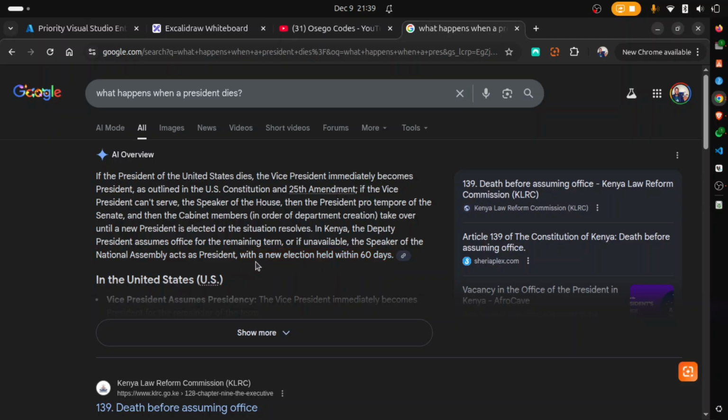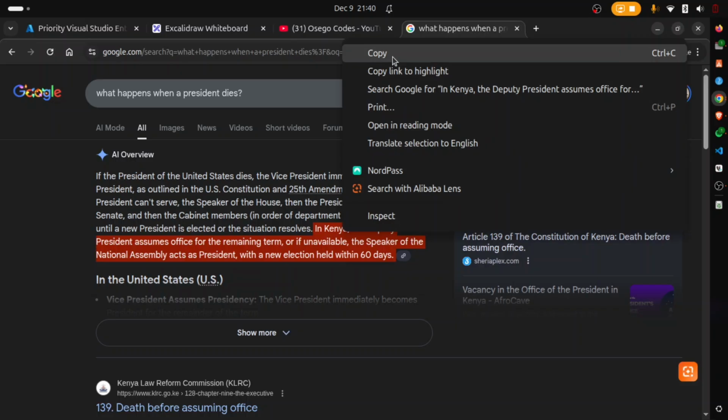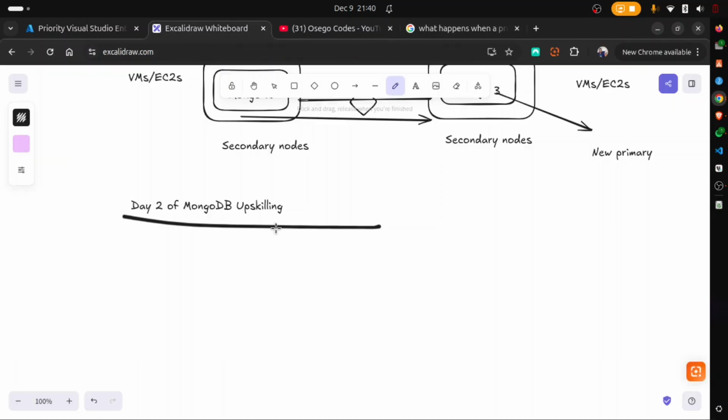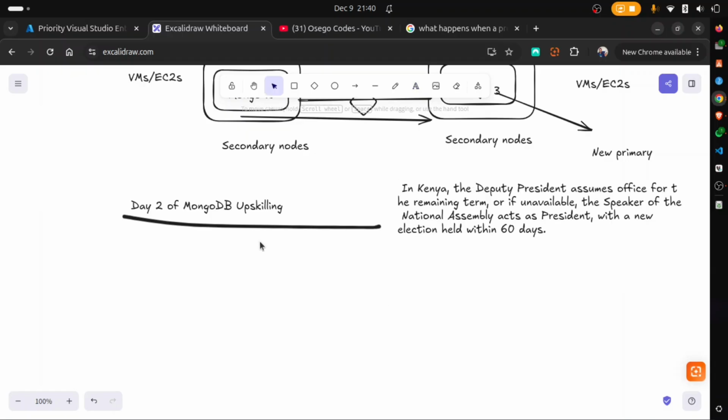Now, I'm heavy on 60 days here. Let's copy this statement here in Kenya. I'm interested in this one here. So we'll copy this and paste it on our canvas here. So here's the point.